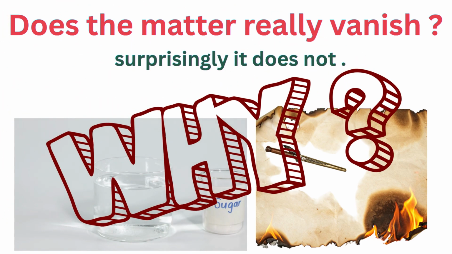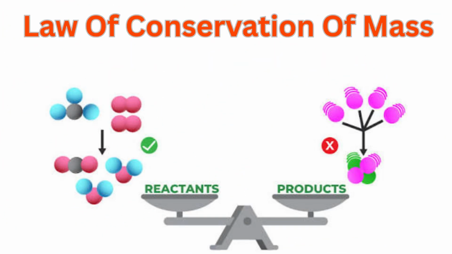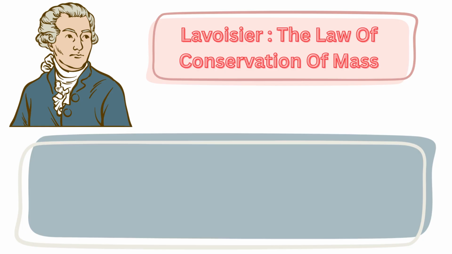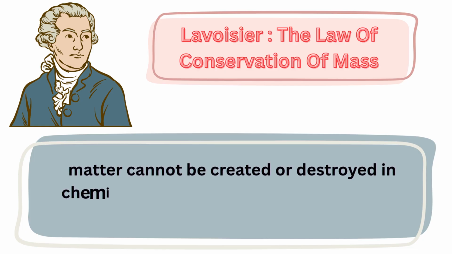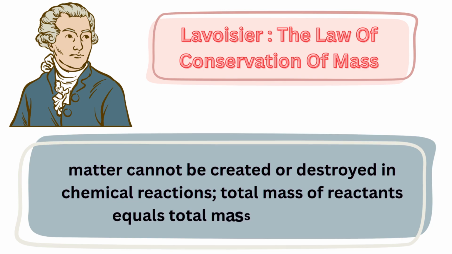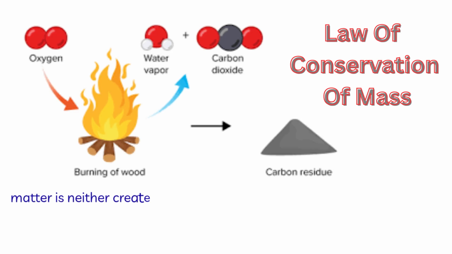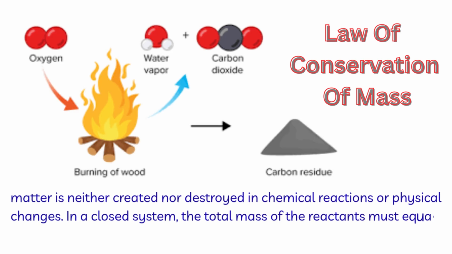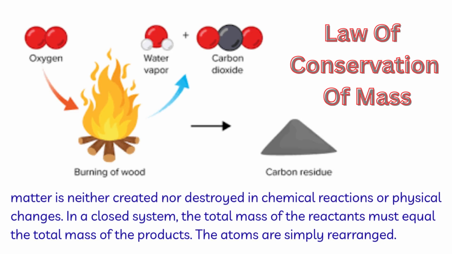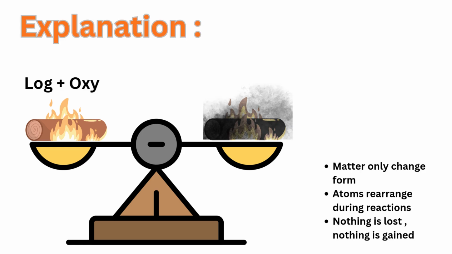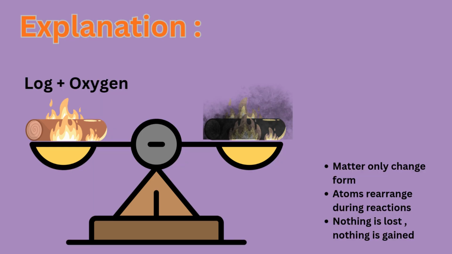Let's find out why. And this brings us to the law of conservation of mass, which was given by Antoine Lavoisier. It states that mass can neither be created nor destroyed in a chemical reaction. The law of conservation of mass states that mass can neither be created nor destroyed in a closed system. This means that the total mass of substances before a reaction is always equal to the total mass after the reaction.